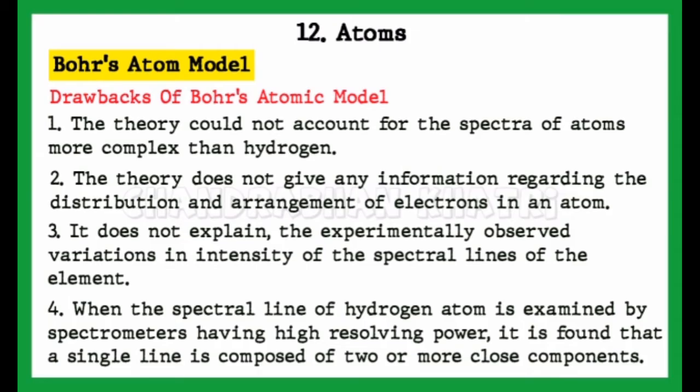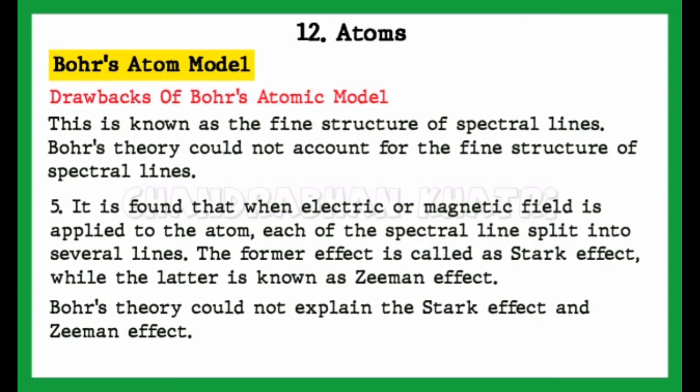Fourth point, when the spectral line of hydrogen atom is examined by spectrometers having high resolving power, it is found that a single line is composed of two or more close components. This is known as the fine structure of spectral lines. Bohr's theory could not account for the fine structure of spectral lines.